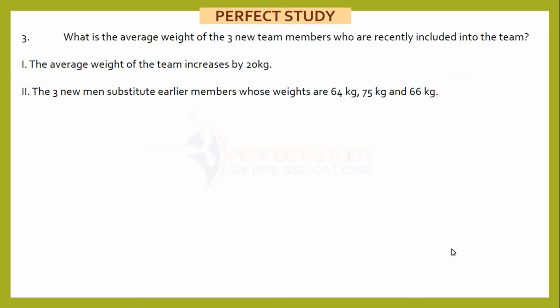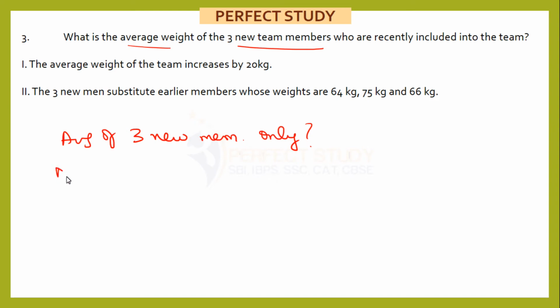Let's move. Third, what is the average weight of the 3 new team members who are recently included into the team? 3 members. So I need the average of the 3 new members only. I don't need the average of the previous team or the entire new team. I need the average of only these 3. The average weight of the team increases by 20 kg. So that will not help me, because what I don't know is the number of members originally. That is what I don't know, and that makes a difference.